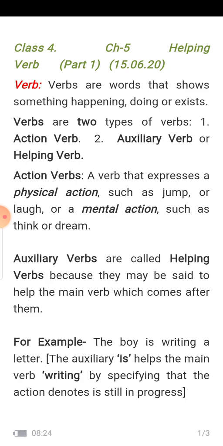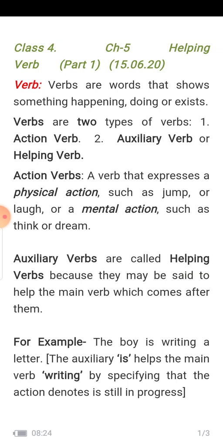Verbs are of two types. For example, action verb, auxiliary verb or helping verb. Action verb. What is action verb? A verb that expresses a physical action such as jump or laugh, or a mental action such as think or dream. So when we say that the boy jumped from the bench, this is action. That means the boy is jumping.